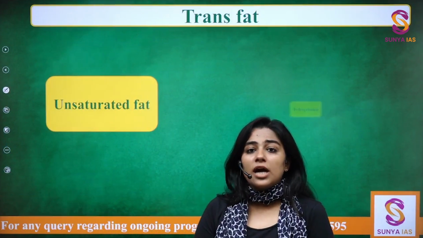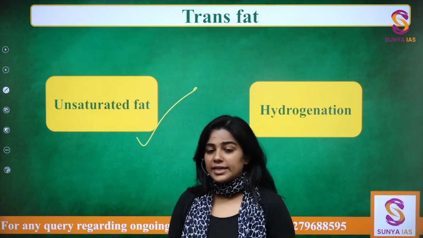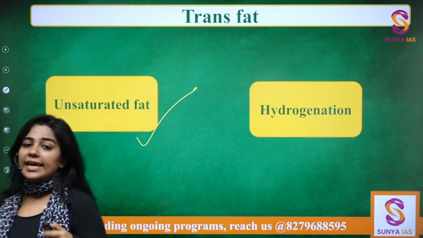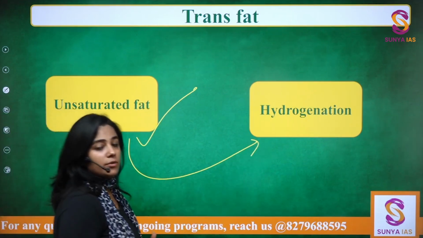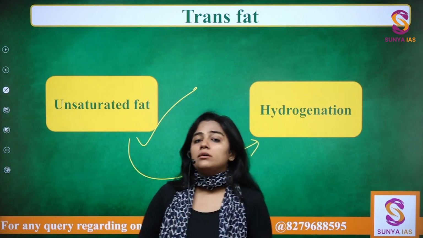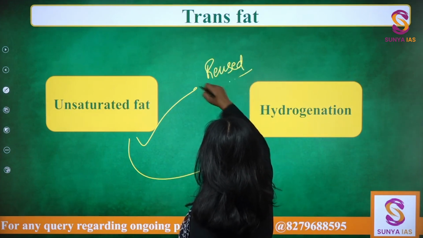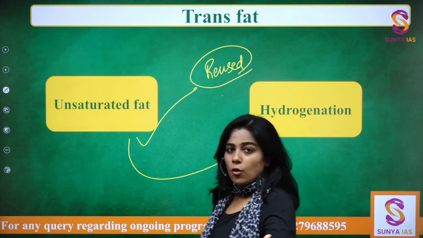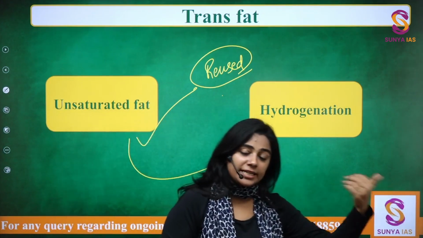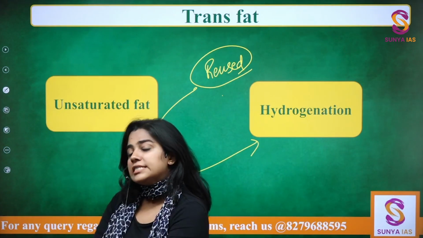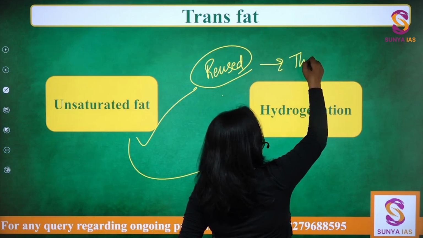Now, when we talk about trans fat, you need to understand that it is unsaturated fat, right? It is unsaturated fat, and it goes through a process of hydrogenation. In very common language, you see that whenever a set of oil is being reused again and again, you open a packet of oil, you fry something in it, then you fry something else in it again in the same oil, and you will see that slowly that oil will keep on getting thicker, right?